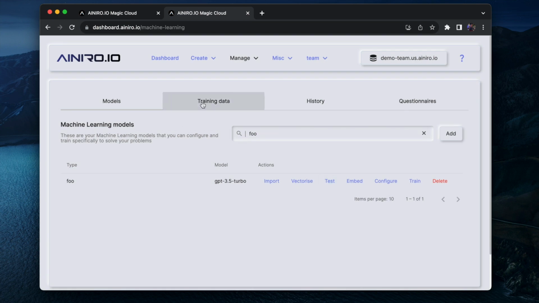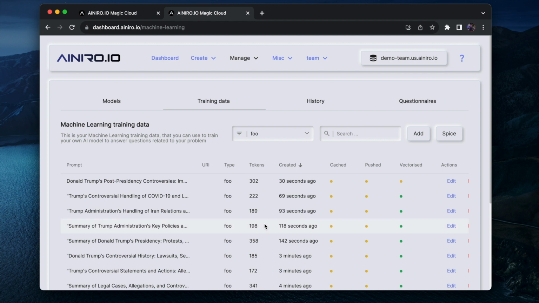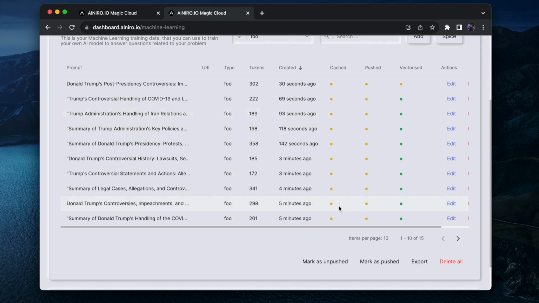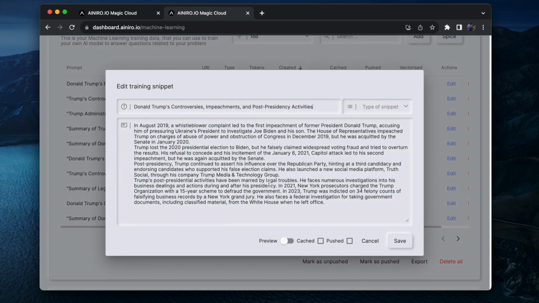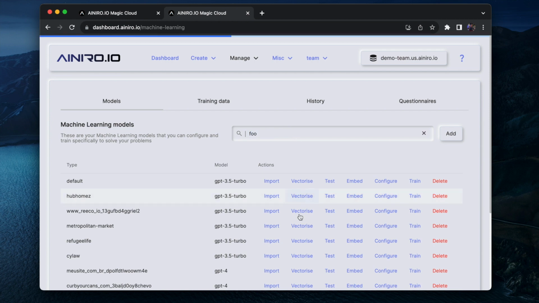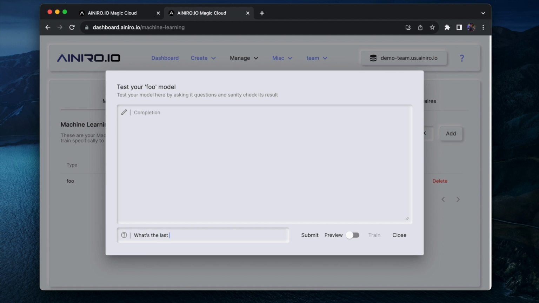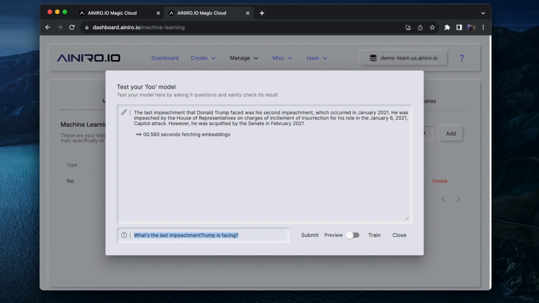Let's find something of relevance here that I guess the vanilla ChatGPT wouldn't typically know. Impeachments. So what's the last impeachment for Trump? I guess we can ask that one. The vanilla ChatGPT probably wouldn't know that, I think. What's the last impeachment Trump is facing? Right, hopefully it's going to kick in on my training data now, which is kind of the purpose, and it doesn't. Why doesn't it do that?